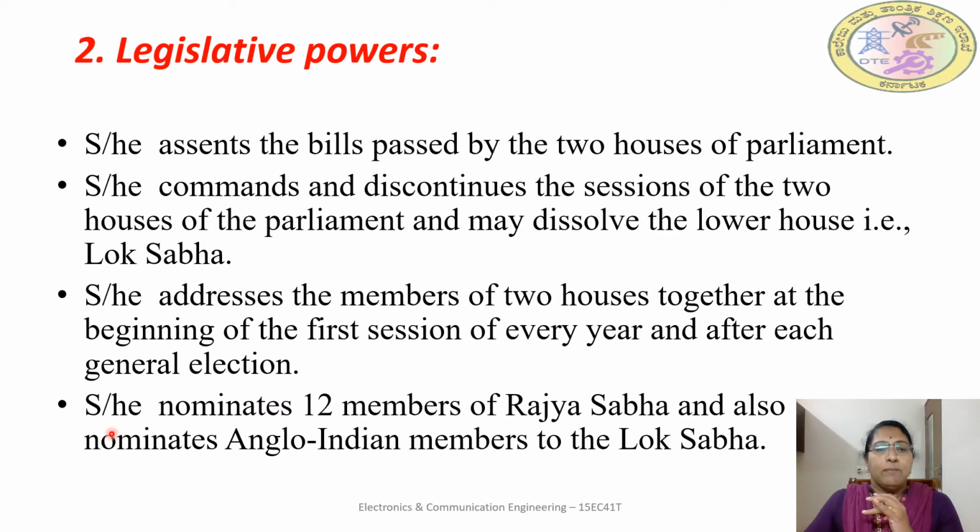Next, the President nominates 12 members of Rajya Sabha and also nominates Anglo-Indian members to the Lok Sabha. We have studied it in detail in Rajya Sabha and Lok Sabha. So the President has the power to nominate 12 members in Rajya Sabha and also 2 Anglo-Indian members in the Lok Sabha. So these all are the functions of the President under legislative power.